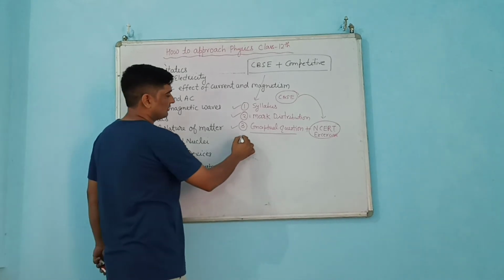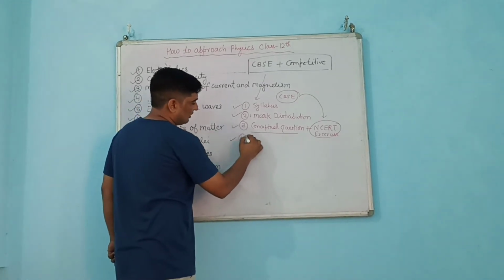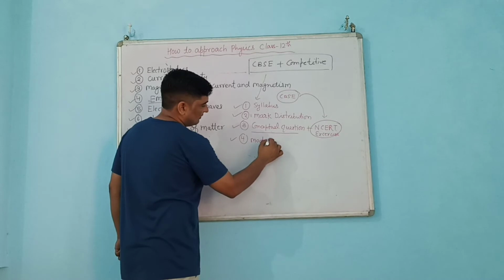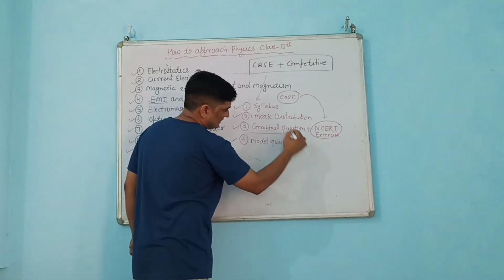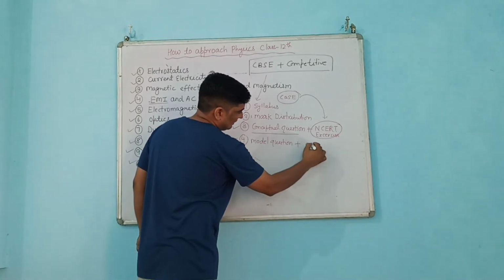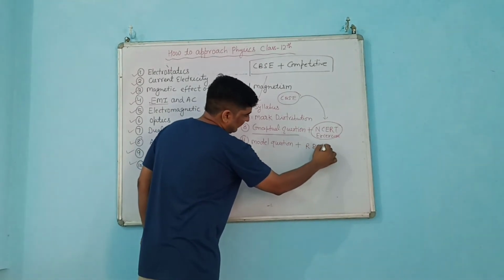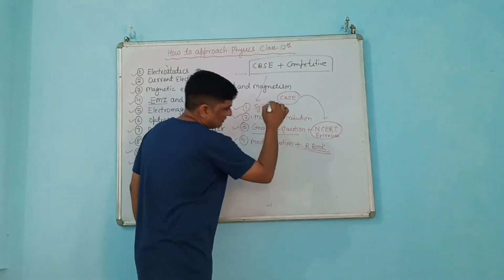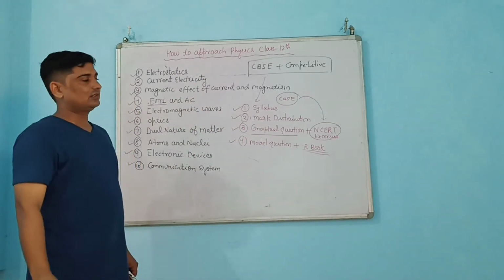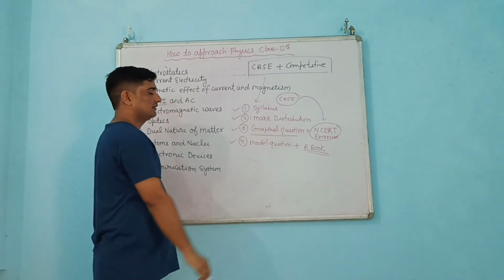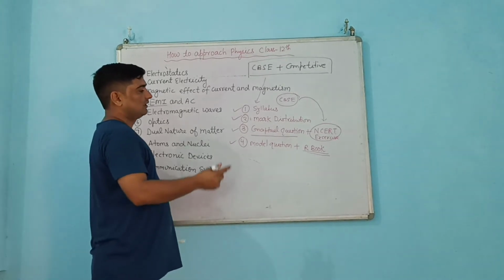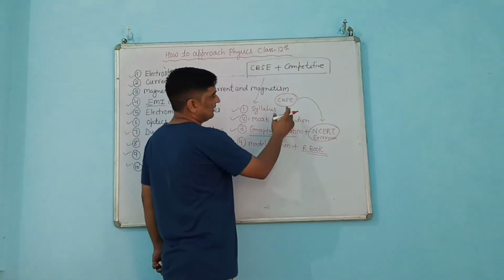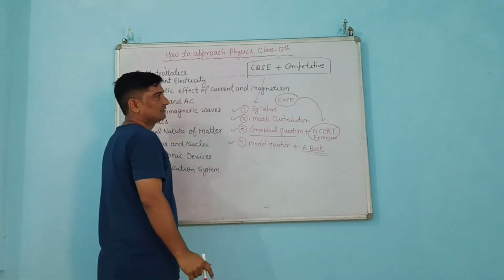In connection with that, you will find a lot of model question papers and unsolved papers in the market, as well as some reference books which have explained things in easier language, so you can prefer some reference books also. But I will suggest NCERT is one of the most important. If you follow NCERT and do all the questions and derivations accordingly, then you can score very good marks in CBSE.